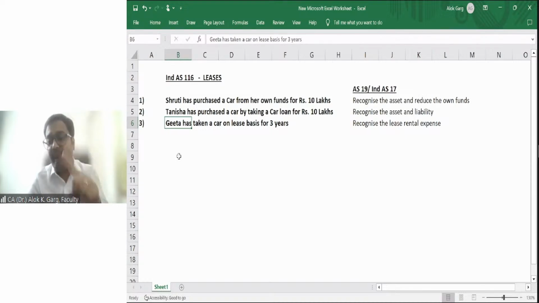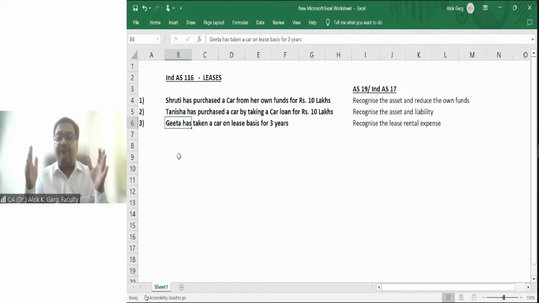Even US GAAP was changed. The IFRS standard on leases was changed. And that is why IAS 17 was deleted and IFRS 16 was issued by the International Accounting Standards Board, right? They brought the concept of capitalization of the right of use asset and crediting of the lease liability, right? So they have come out with a single lease model. Single lease model means there will not be any operating lease or finance lease, right?